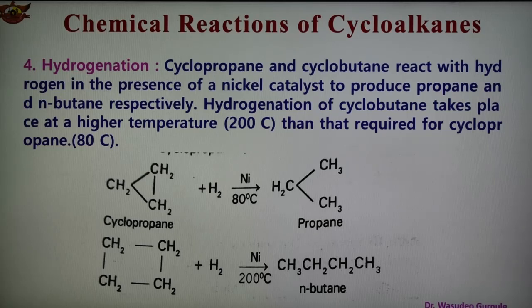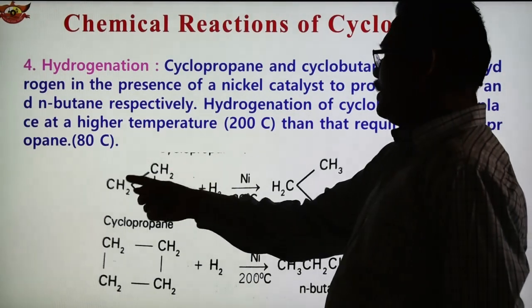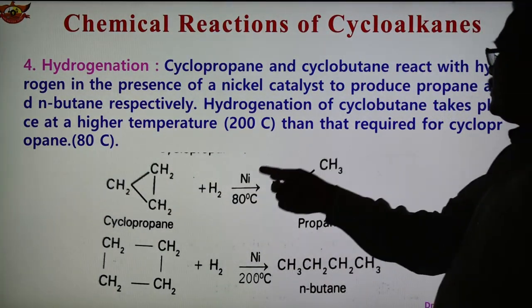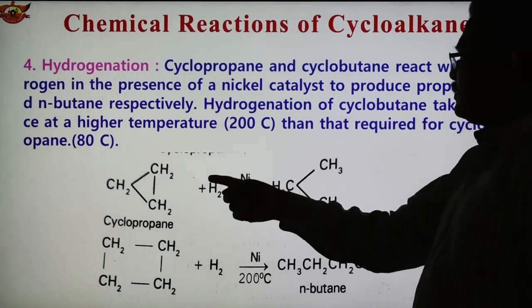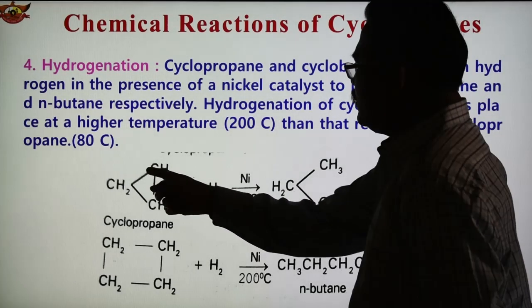Cyclopropane and cyclobutane undergo hydrogenation. So let us see how the reaction is taking place. See now here, this is cyclopropane. Hydrogenation reaction with hydrogen in the presence of nickel as a catalyst. For cyclopropane the temperature is 80 degrees Celsius and we obtain this type of